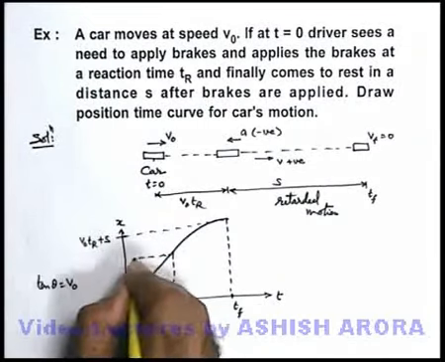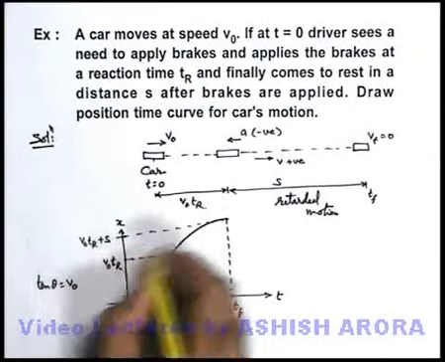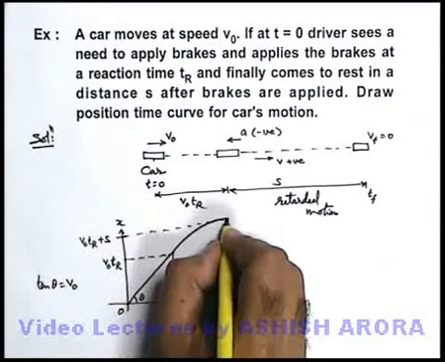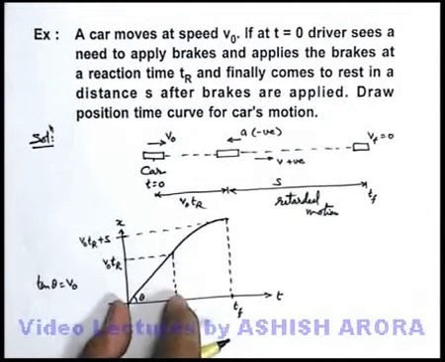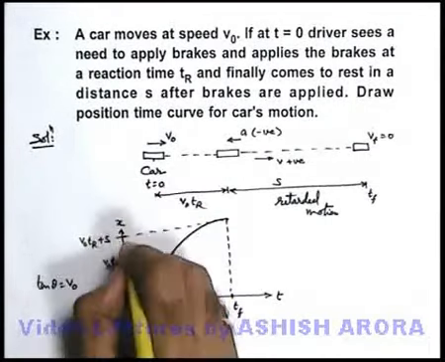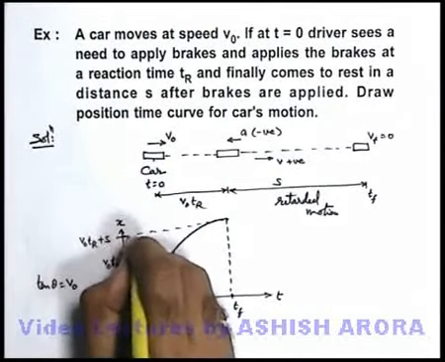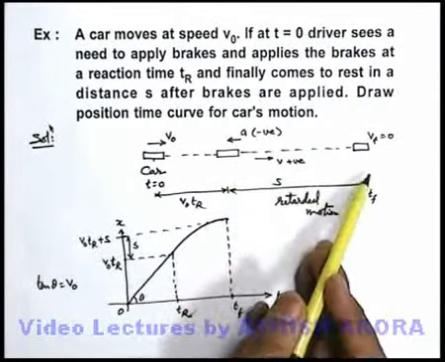Up to time tr, it covers a distance v0 into tr, the distance covered in the reaction time, and further it has covered a distance s, which the car has traveled in retarded motion.